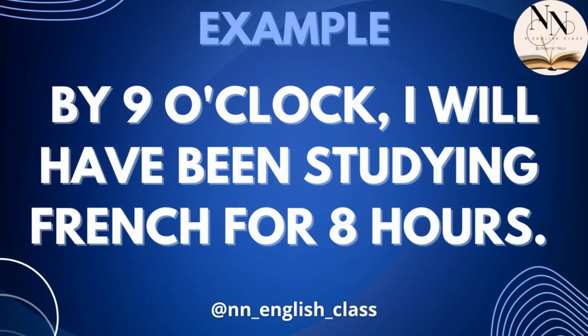So now let's take another example in order to understand clearly. By 9 o'clock, I'll have been studying French for 8 hours. Here we have a certain point of time in the future, which is by 9 o'clock. And also we have the words been studying and for 8 hours, which means that the action began and will continue up to a certain point of time in the future, which is 9 o'clock.